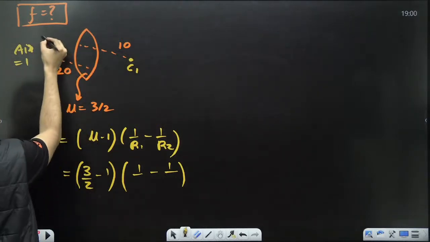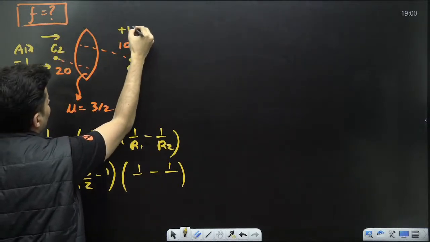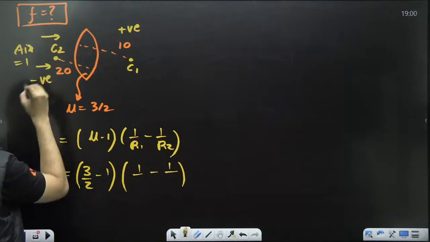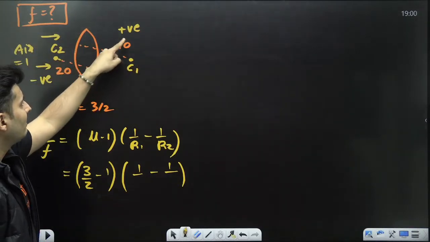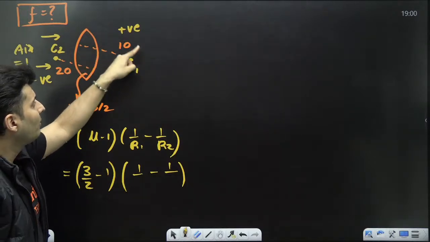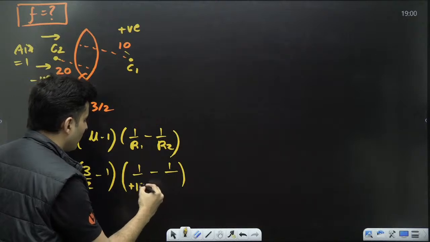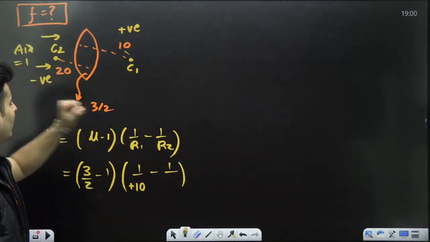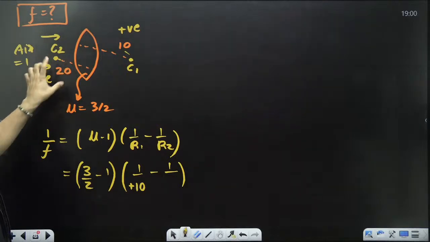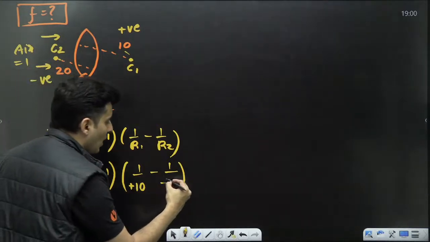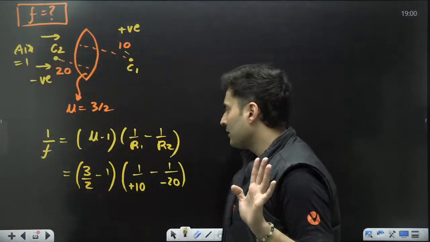Because we assume the rays of light going like that, this is on the positive side and this is on the negative side. So is the radius of curvature R1 not plus 10, because it is on the positive side? So won't I put plus 10 over here? What about R2? R2 is on the negative side because C2 is on the negative side, so won't it be minus 20, my dear warriors? Everybody clear till this point?